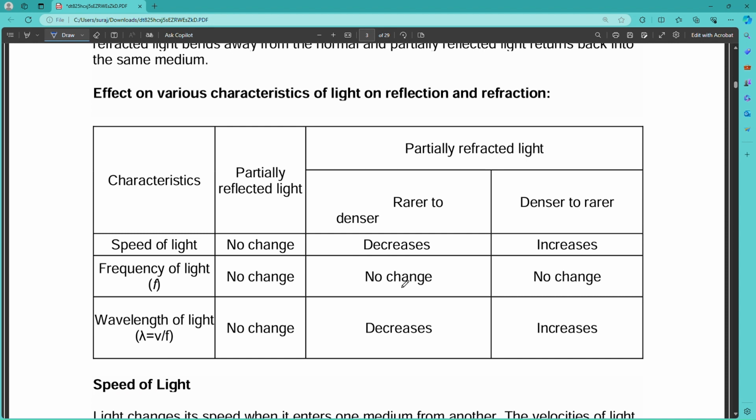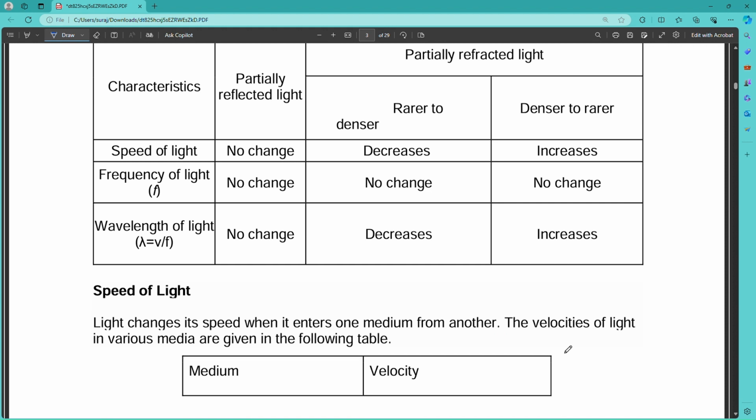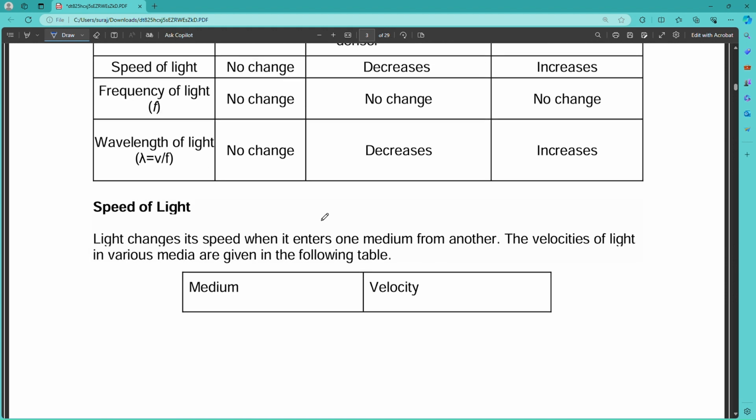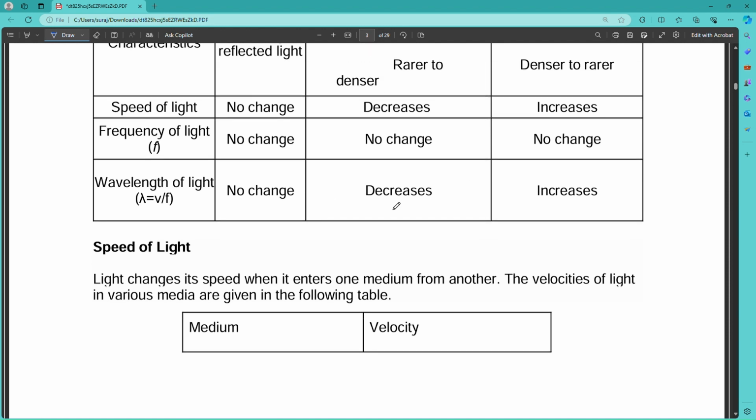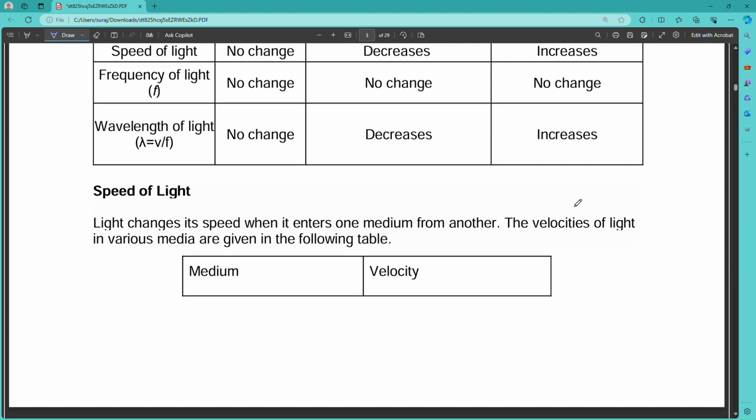The frequency of light does not change, but the wavelength of light decreases when it goes from a rarer to a denser medium, and increases when it goes from a denser to a rarer medium. Simply, when the speed of light decreases, the wavelength also decreases, and when it increases, the wavelength also increases, because the wavelength of light is directly proportional to the speed of light.